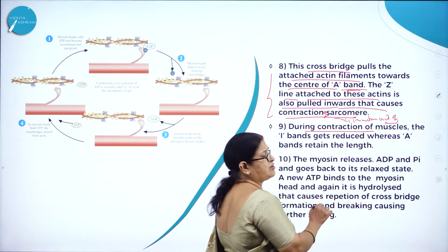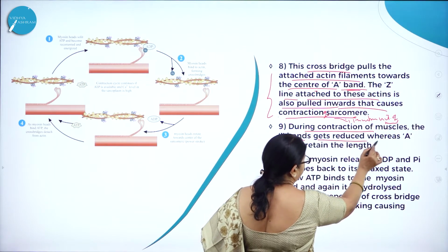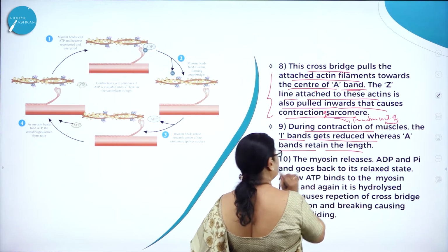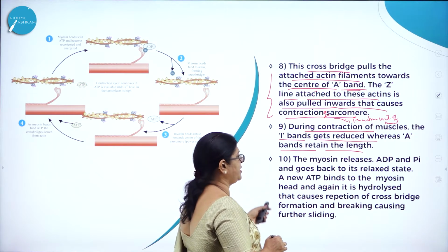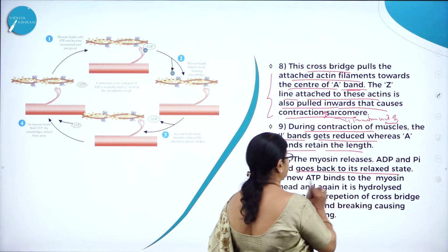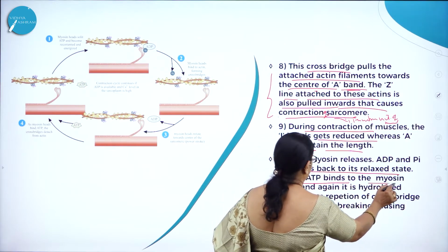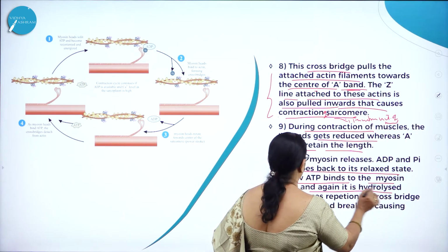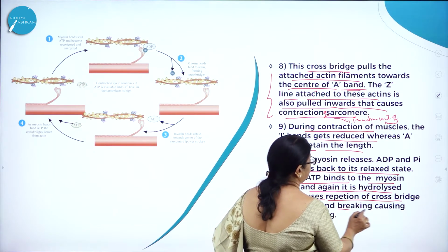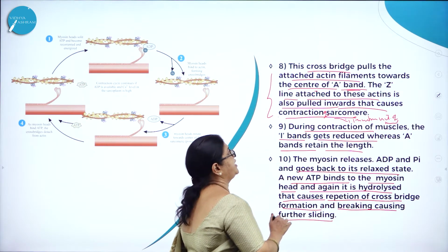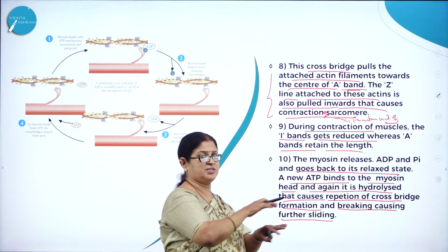And during contraction of muscles, the I bands get reduced, whereas A bands retain the length. So the myosin releases ADP and inorganic phosphate and goes back to its relaxed state. A new ATP binds to the myosin head and again it is hydrolyzed. That causes repetition of cross bridge formation and breaking, causing further sliding. So this is like a continuous process, right?